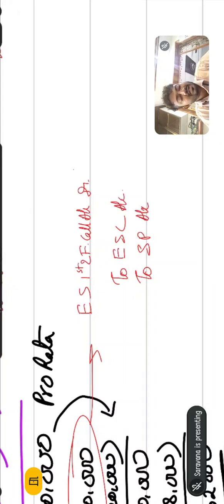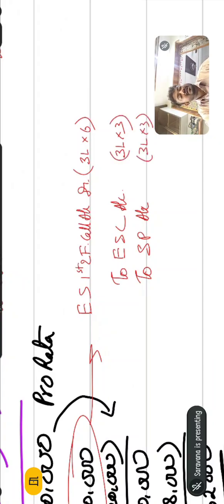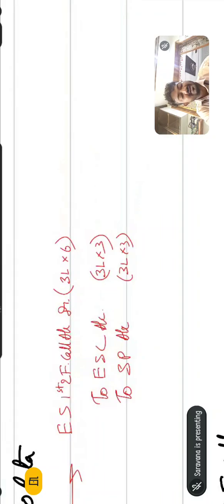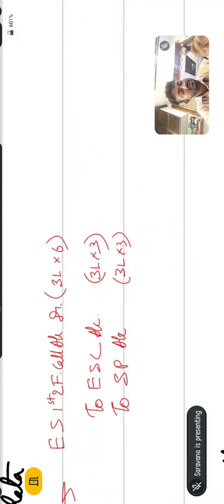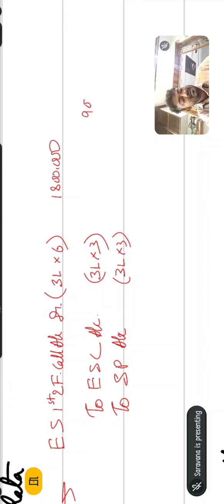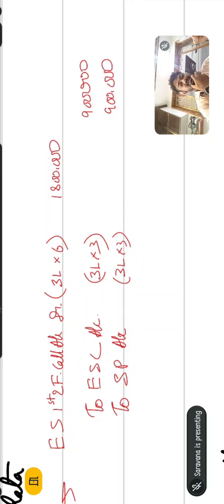What is the total amount here? 3 lakhs into 6, 3 lakhs into 3, 3 lakhs into 3. What is the call entry? Equity share first and final call to equity share capital, to securities premium. What is the amount? 18 lakhs. Of which 9 lakhs, 9 lakhs. This is the journal entry.